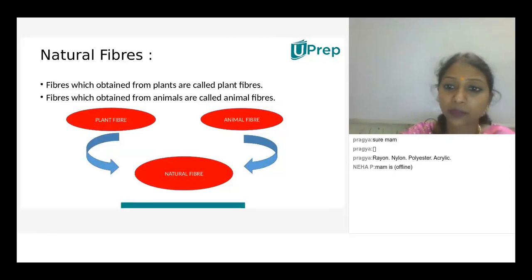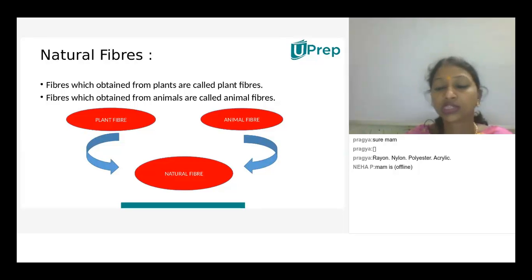Polywool means? Ma'am, polyester and wool. Yes, polyester and wool. So there the polyester is synthetic, man-made, and here wool is a natural fiber. Understood? Yes, ma'am. Understood or not?